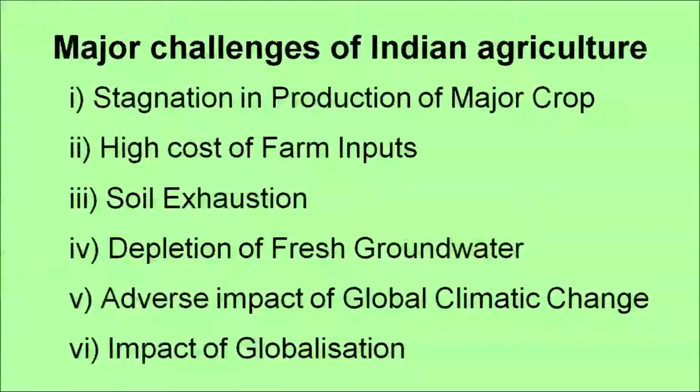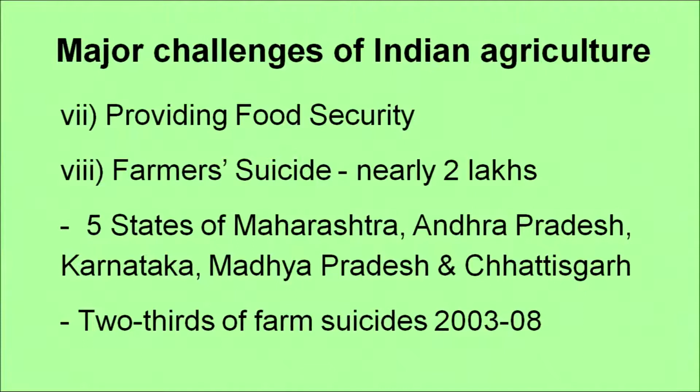India has been facing lots of problems in its agriculture, though it is the backbone of our country. One is stagnation in production of major crops. Second is high cost of farm inputs. Then soil exhaustion. Fourth is depletion of fresh groundwater. Fifth is adverse impact of global climatic change. And then sixth is impact of globalization. Then providing food security and farmer suicide.